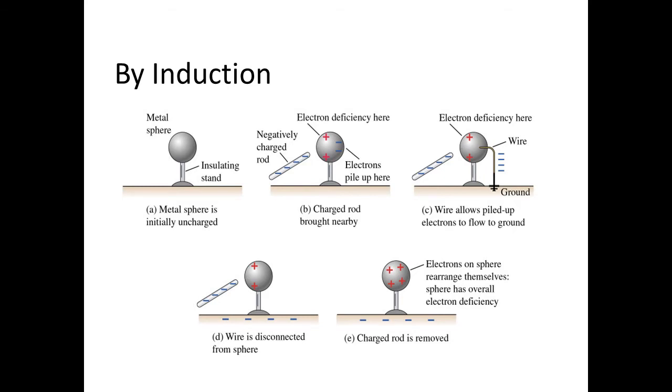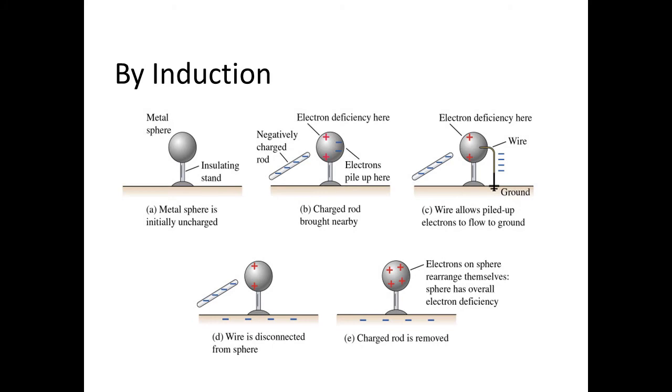Now, charging by induction means there is no direct contact. Here you can see the metal sphere and the insulating stand. The metal sphere is initially uncharged, so there is no charge on the metal sphere. But when we place the negatively charged rod near the sphere, there is electron deficiency here and the electrons pile up there, because the charged rod is brought nearby. That is the process of induction. By just placing it near, some of the charges shift. You can see here positive and negative charges on the sphere.